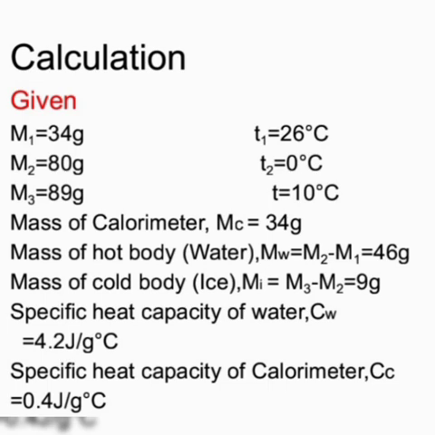Mass of the calorimeter MC is equal to 34 gram.